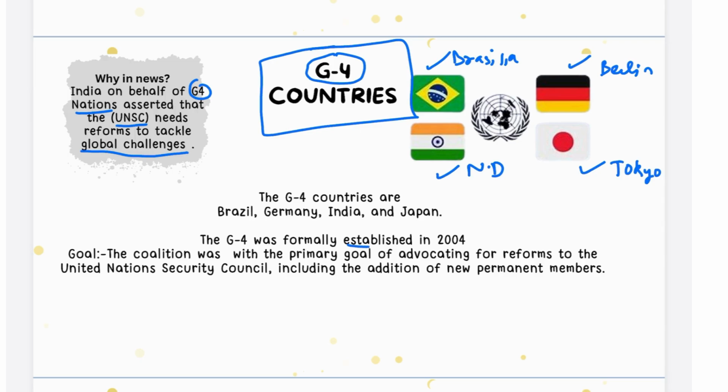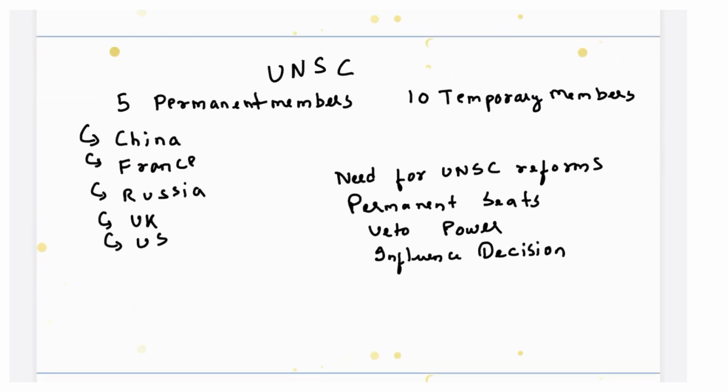The G4 was formally established in 2004 and its primary goal is reforms in the United Nations Security Council. So now let us understand why reforms in UNSC are required. At some point in life, everyone has studied about the United Nations, which is a very important organization, and it consists of the United Nations Security Council.